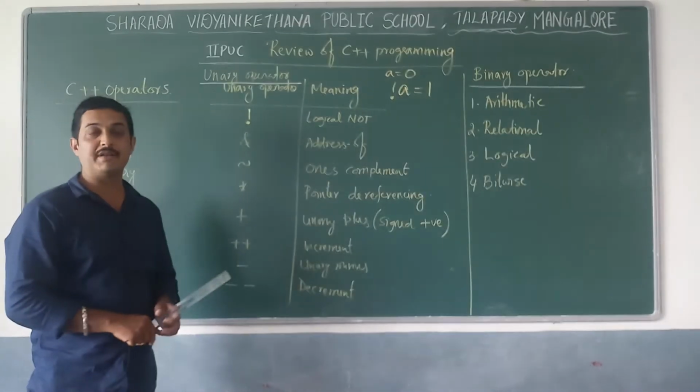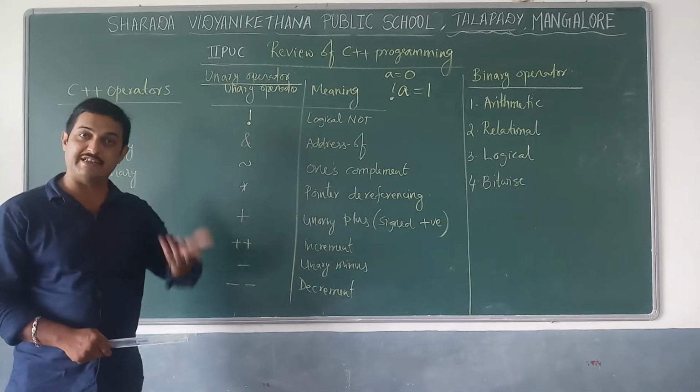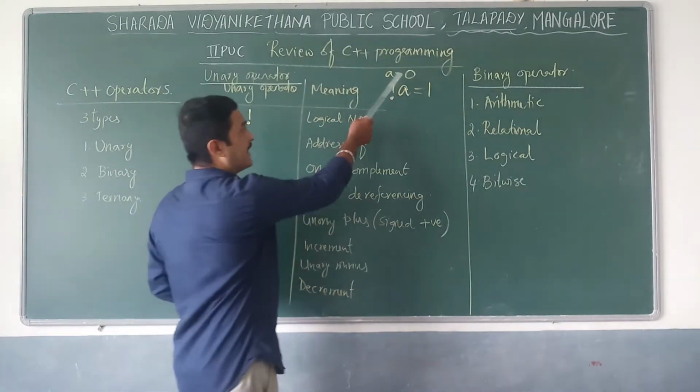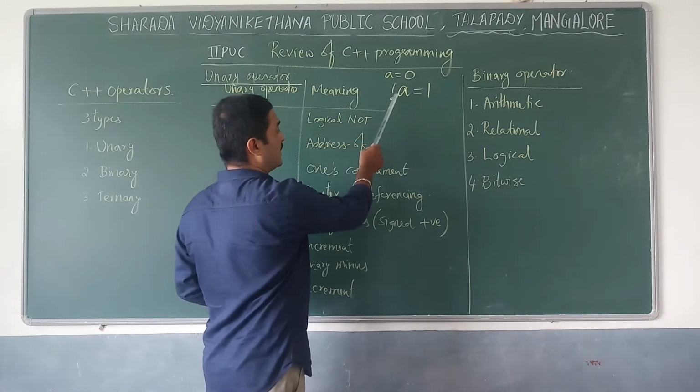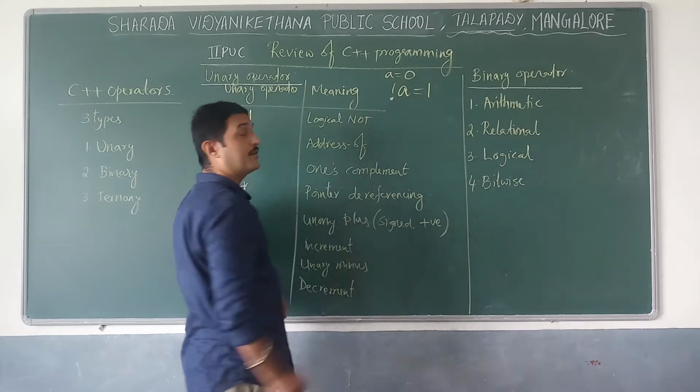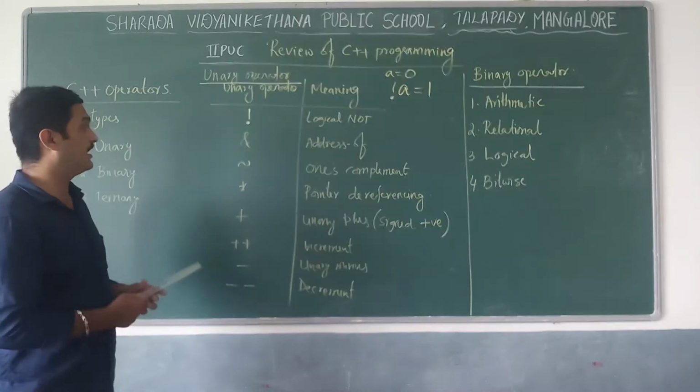So logical NOT gives non-zero to 0, and 0 to non-zero. In case A is equal to 0, then NOT A indicates 1. In case A is equal to 1, NOT A is equal to 0. That is how it will execute.